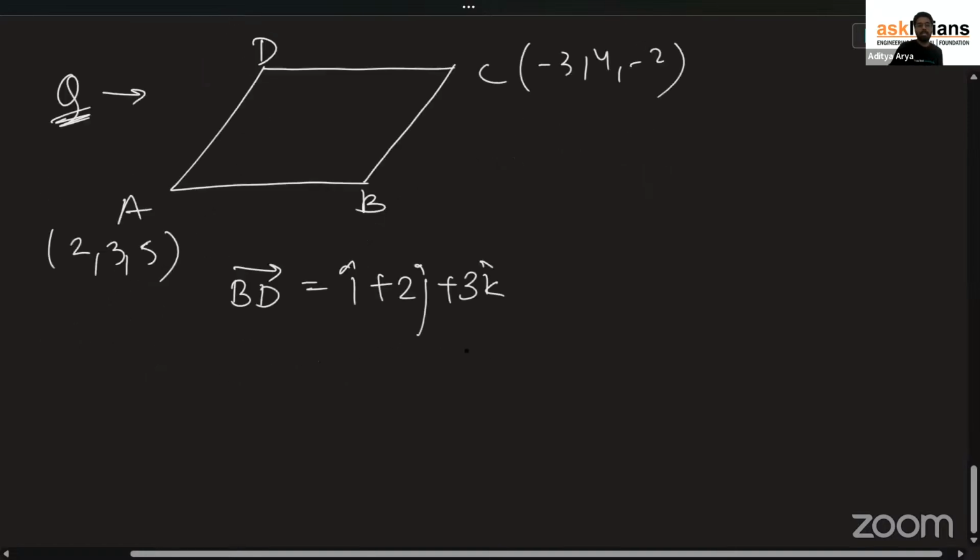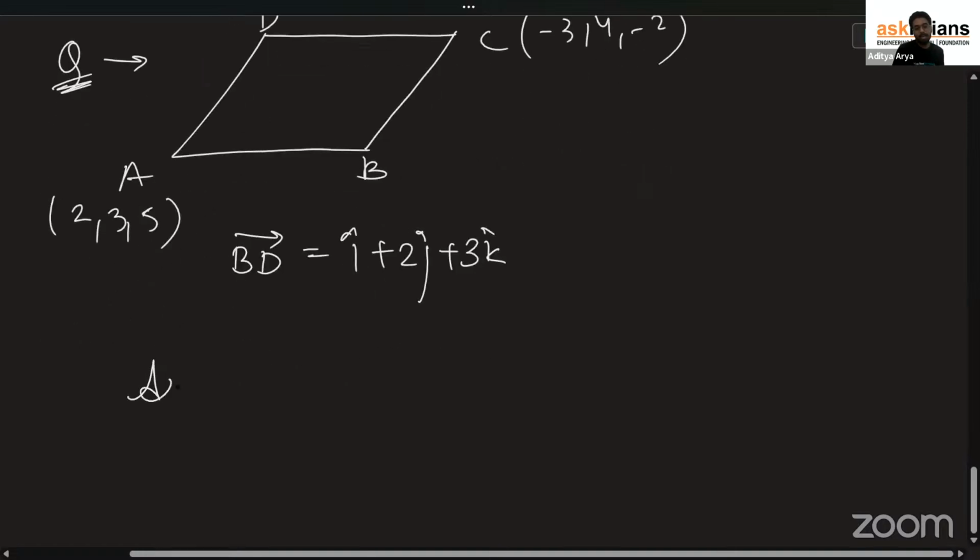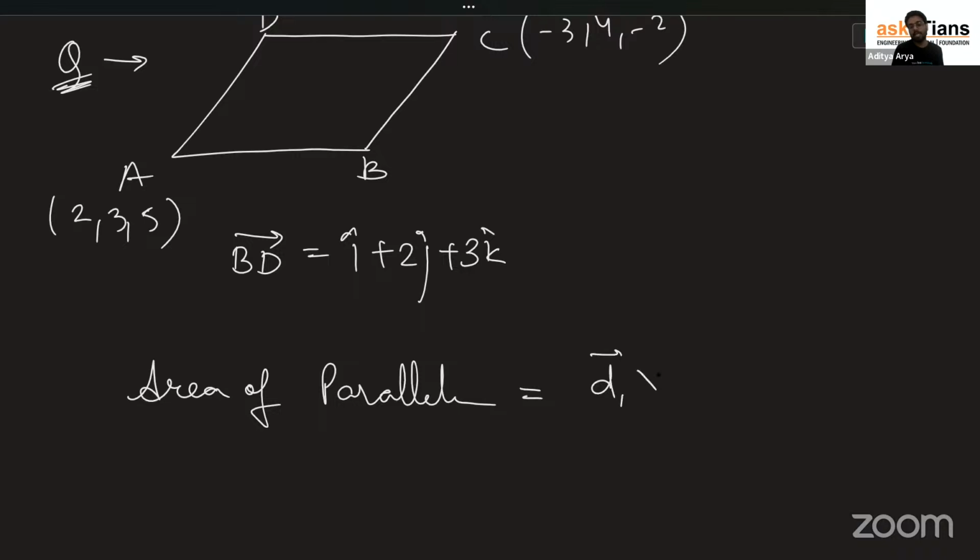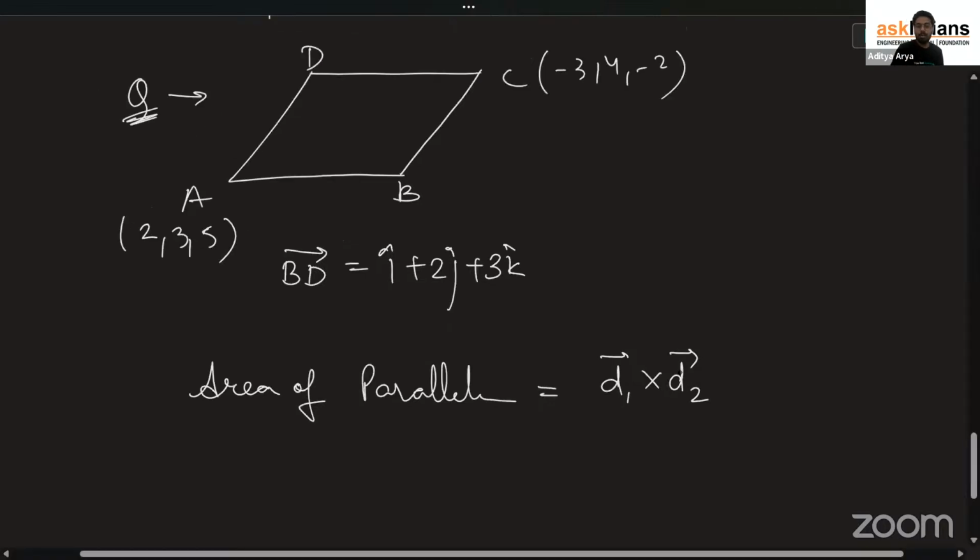Now they are asking what is the area of parallelogram? Area of parallelogram, guys, or area of any quadrilateral is what? Cross multiplication of their diagonal vectors, that's all. They have just asked the question on the basis of it. Do you know the formula of area of parallelogram and do you know how to do cross product? That's all. Right. So what you will do?